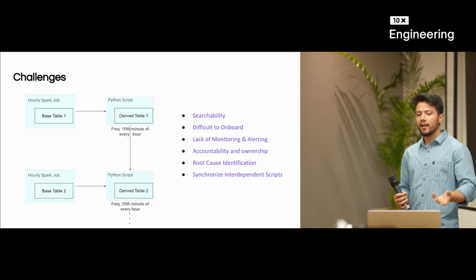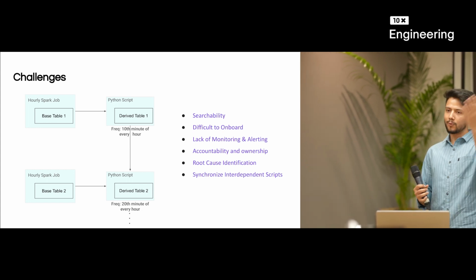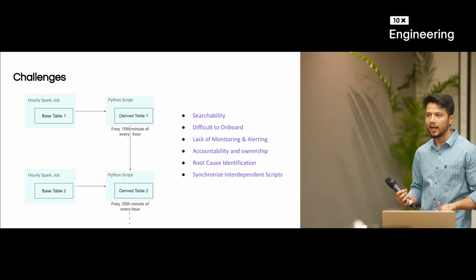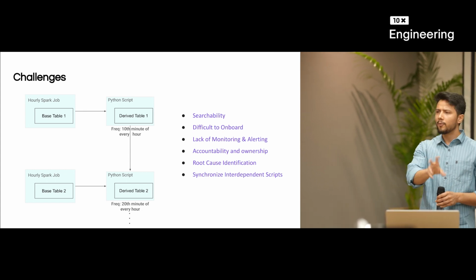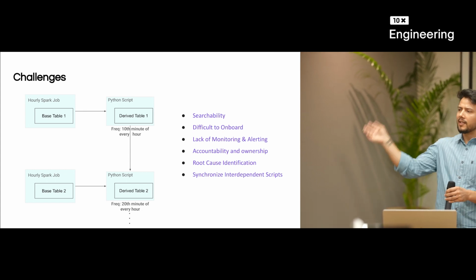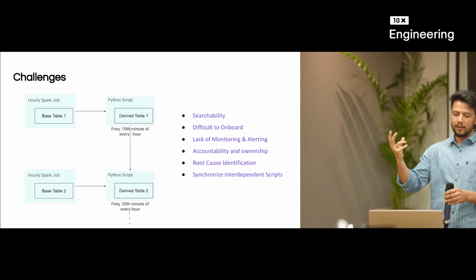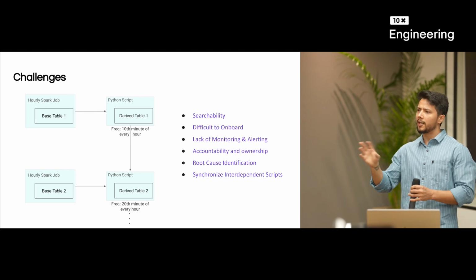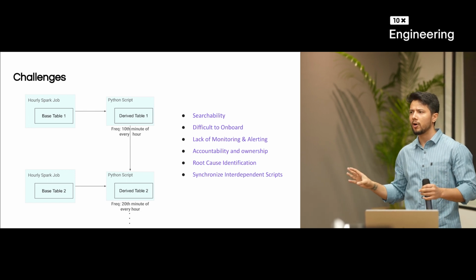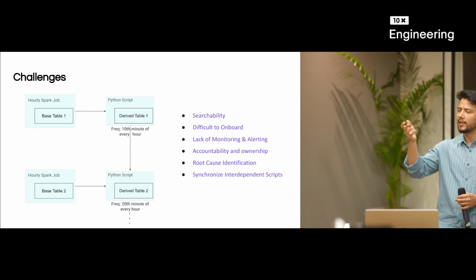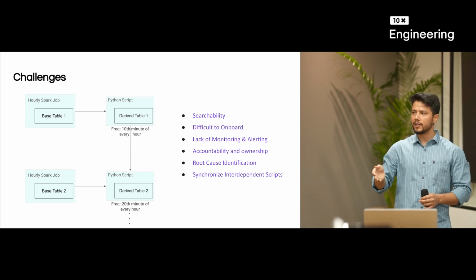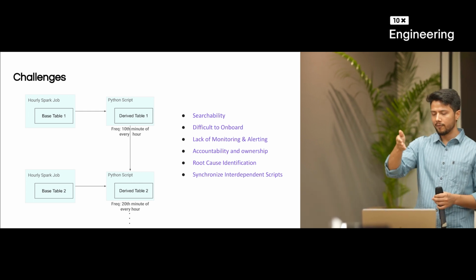But let's just say that derived table 1 for some reason takes more than 20 minutes. What would we do in that use case? This kind of problem statement we have seen in other places also. If people know about Airflow, they might know that this problem is already solved, where we use DAGs and create the lineage for everything. Let's say derived table 1 was dependent on 2.